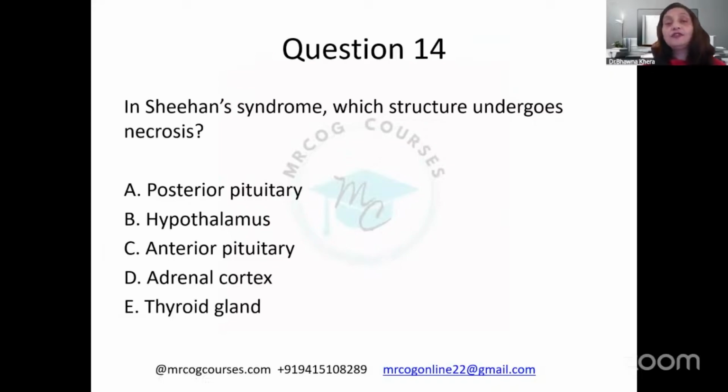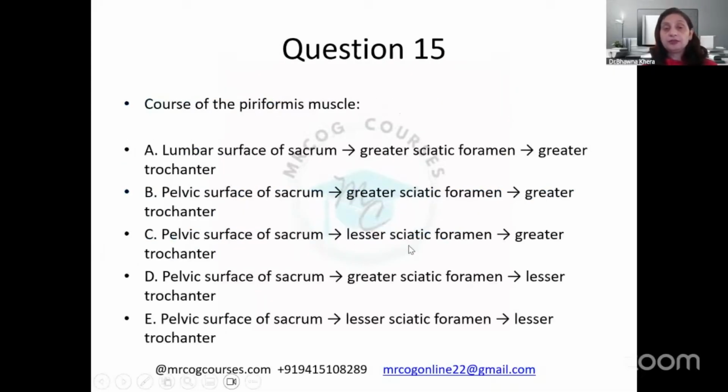In Sheehan syndrome, which structure undergoes necrosis? What is Sheehan's? Excessive blood loss leads to a problem in the anterior lobe of the pituitary. So all the hormones produced there are affected. If prolactin is affected, it leads to amenorrhea, and because of the amenorrhea, this becomes important. So it is the anterior pituitary.